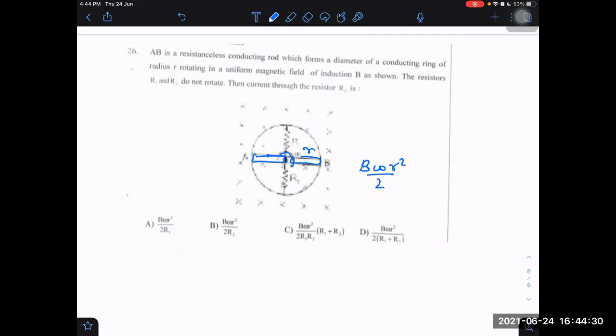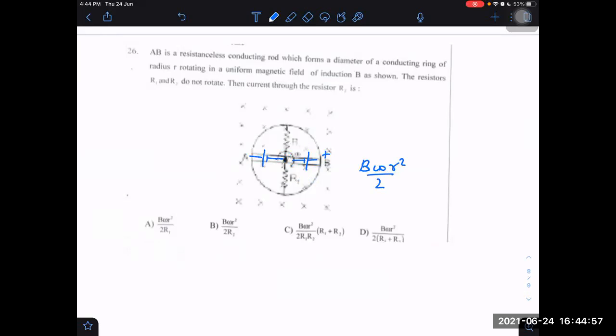As we know, the magnetic field is into the plane, and if there is a positive charge here, in which direction will the force act? Velocity is downwards, v cross B is to the right. Towards B, sir, radially outward. v cross B will be radially outward, and on the other side also radially outwards.